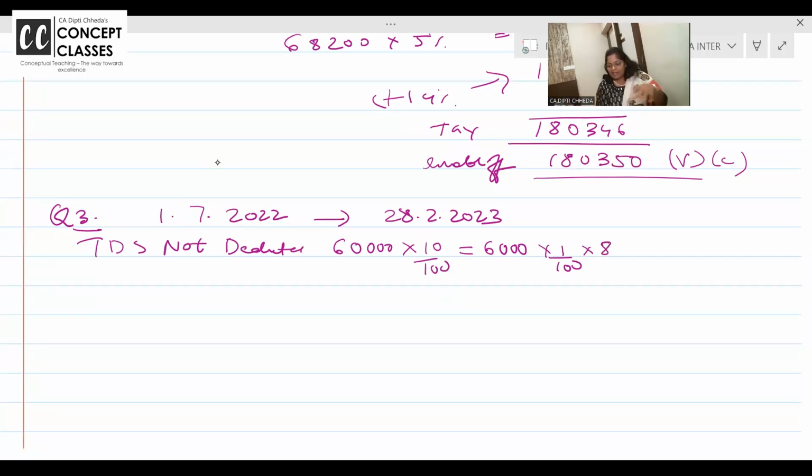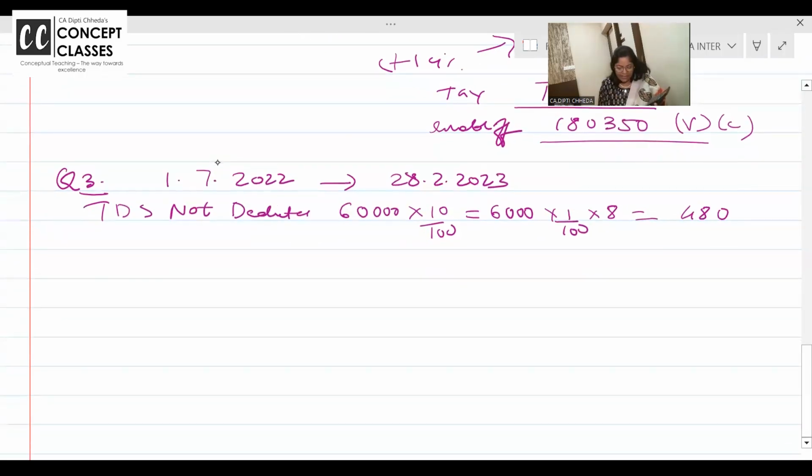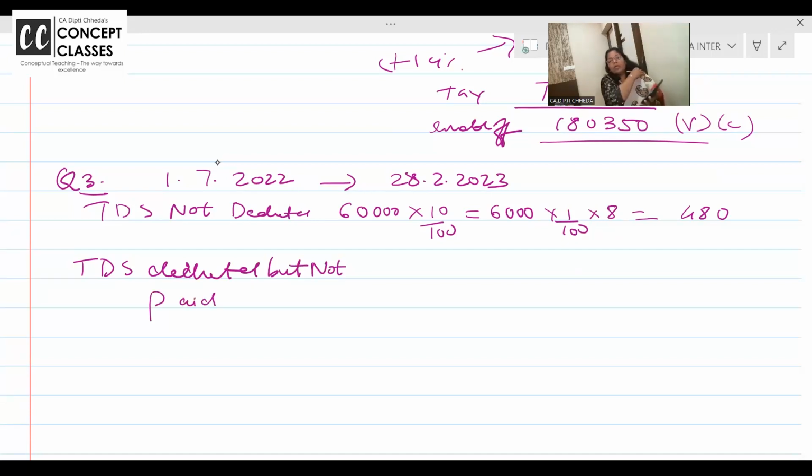Don't do 8 by 12. This is 1% per month. How much is it coming? Tax कितना है आपका? 6,000. उसका 1% into 8. 480 rupees is the interest on late deduction of TDS. Now, TDS deducted but not paid.